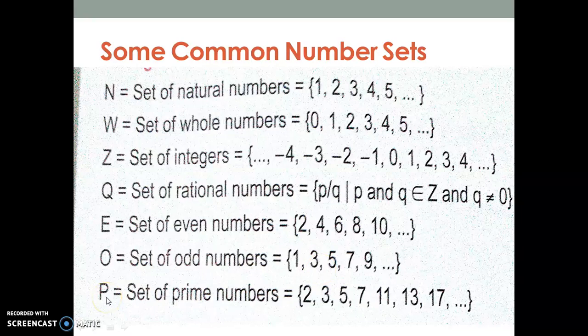The last set is the set of prime numbers. Prime numbers are the numbers which can only be divided by themselves. They cannot be divided by any other number. This is all revision for you. This we have all done in the lower classes. Like see, 2 cannot be divided by any other number but only 2. 3 cannot be divided by any other number but only 3. 5 cannot be divided by any other number. By divided I mean completely divided, which means there should be no remainder.